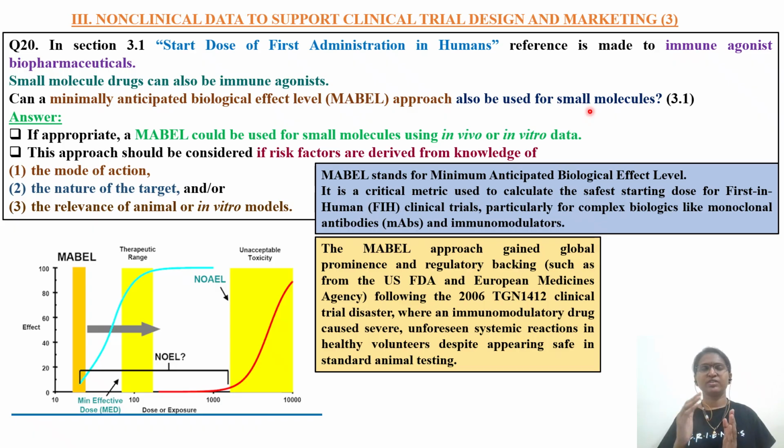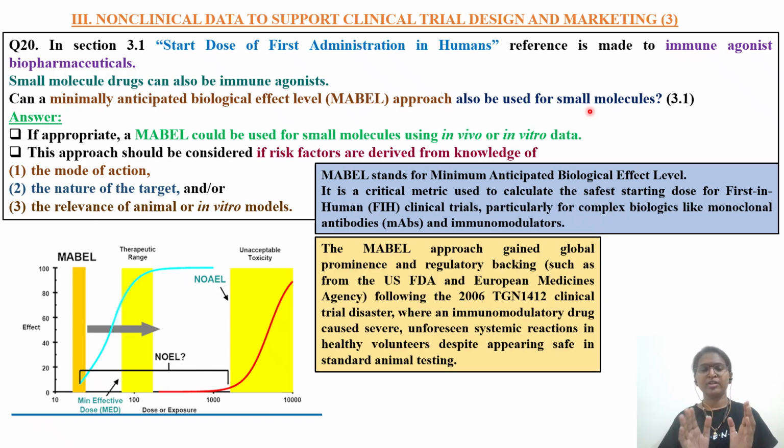After doing toxicology studies and animal trials, you will be going for phase 1 study. So what will be the first dose that has to be administered to the human? That is called first in human dose. There are different approaches: NOAEL approach, MABEL approach, and based on pharmacodynamic activity, PAD approach. So here the question is related to MABEL approach. Generally MABEL approach is applicable for large molecules like biopharmaceuticals or for antibodies.